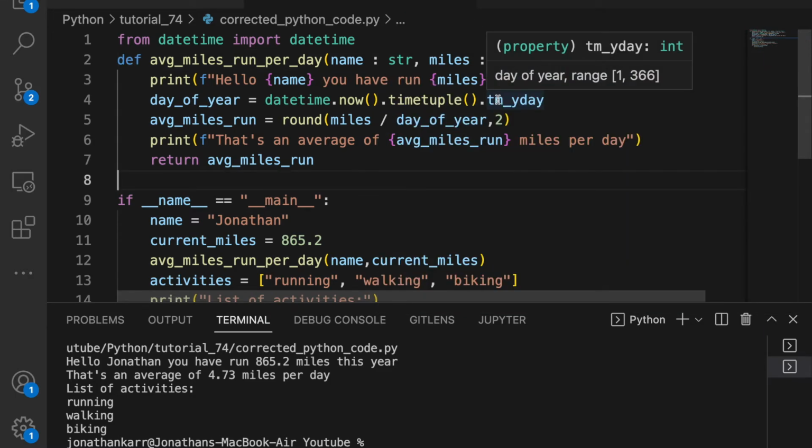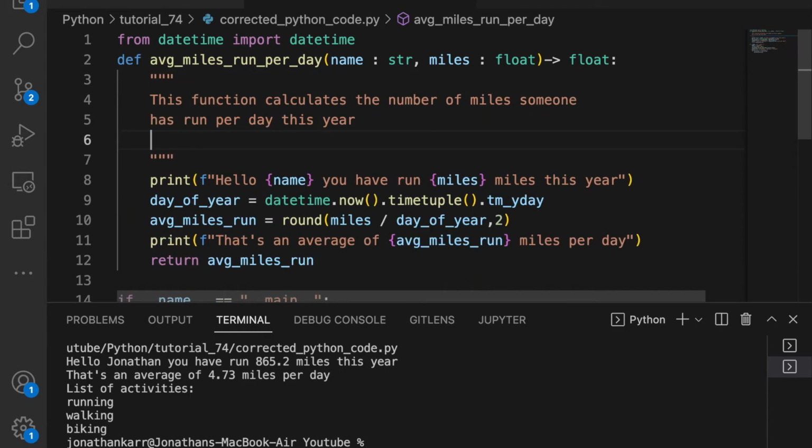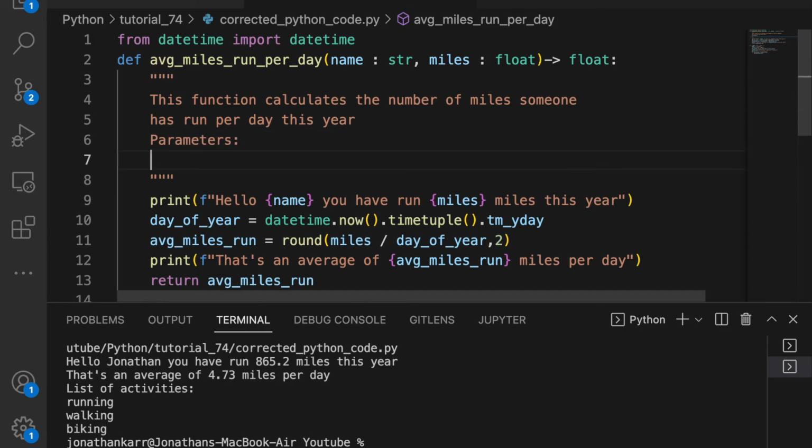And our final error is docstrings. We want specific documentation for every function for other people to know what it does. And I'll say that this function calculates the number of miles someone has run per day this year. And this function has two parameters. So let's list them here.